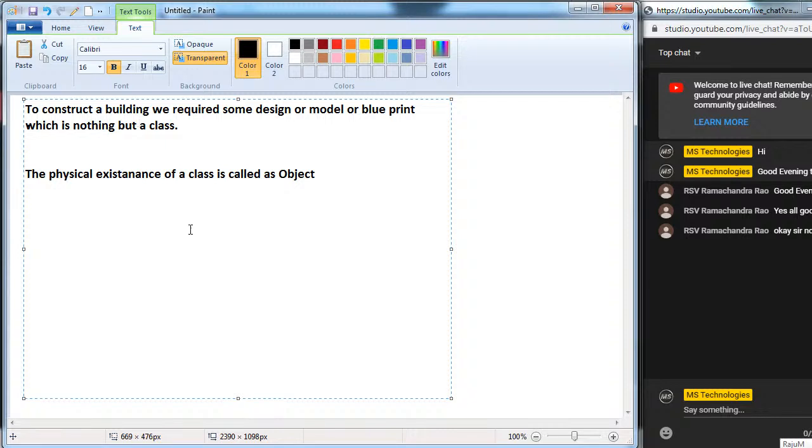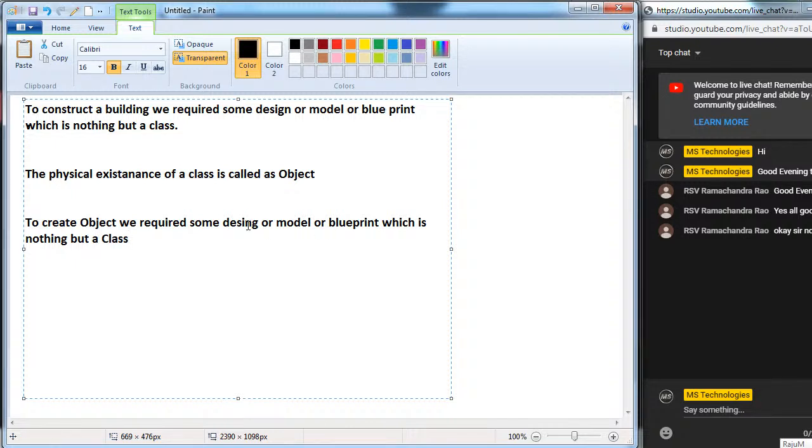Here I will write one more point. To create an object, we require some design or model or blueprint, which is nothing but a class.